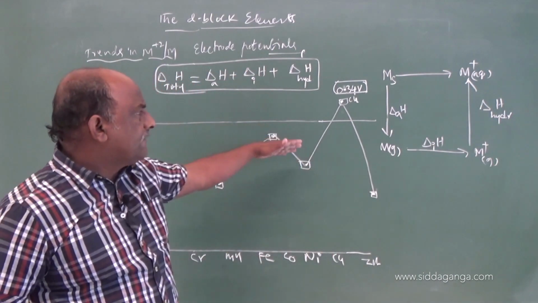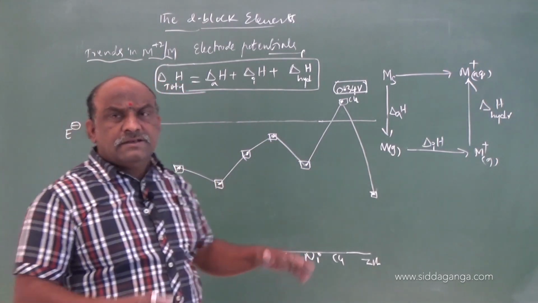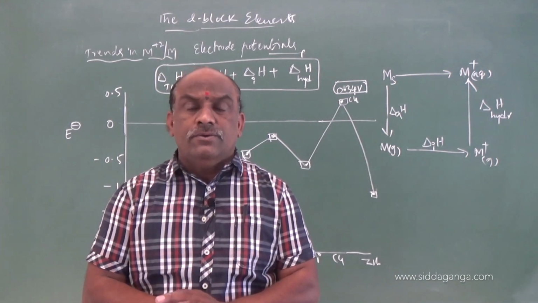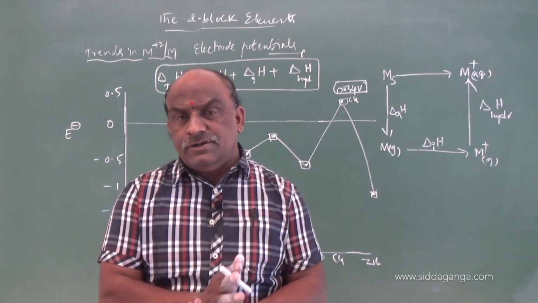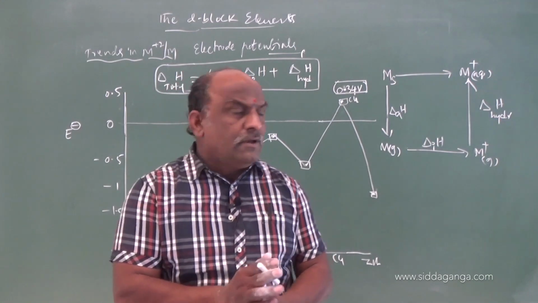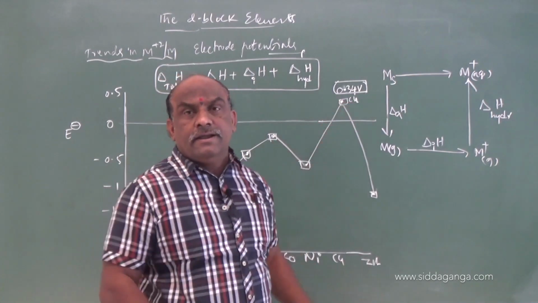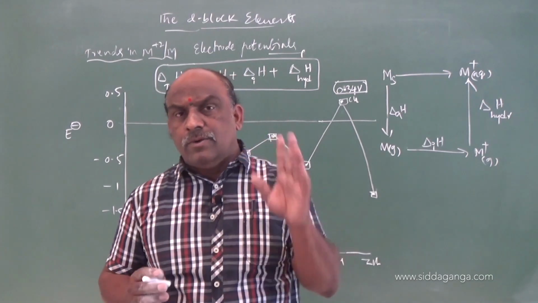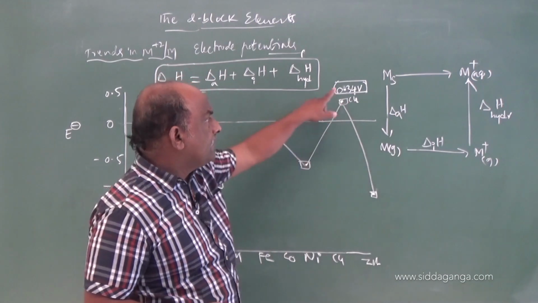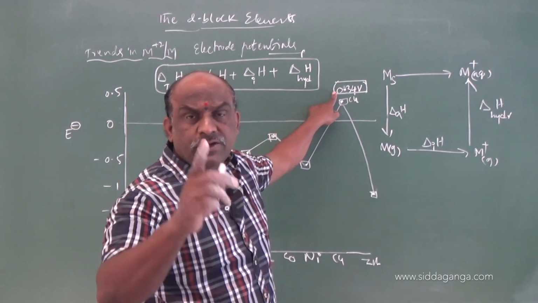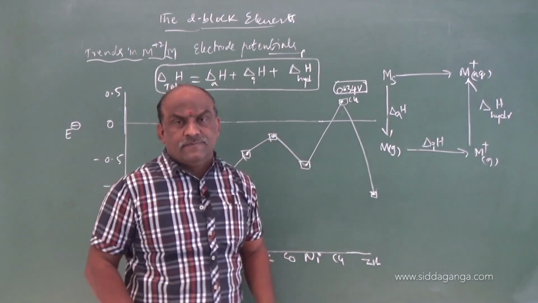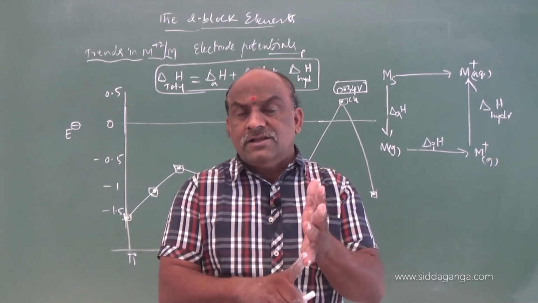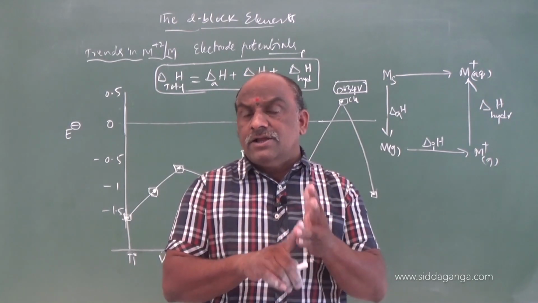Remaining all elements which are present in the 3d series, electrode potentials are negative only. So, based on this information, copper cannot liberate hydrogen gas with acids. Keep this point in your mind. Because of copper's electrode potential, a positive value. Positive values act as oxidizing agents. Negative values act as reducing agents.